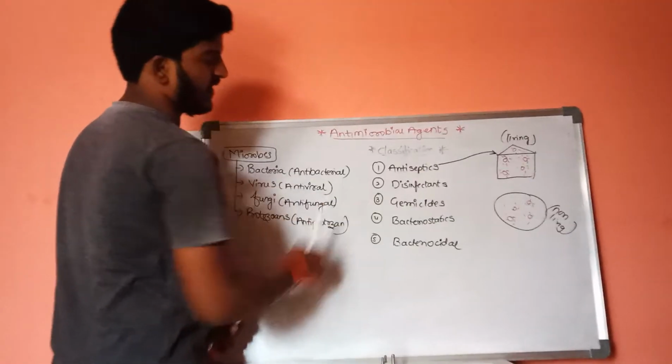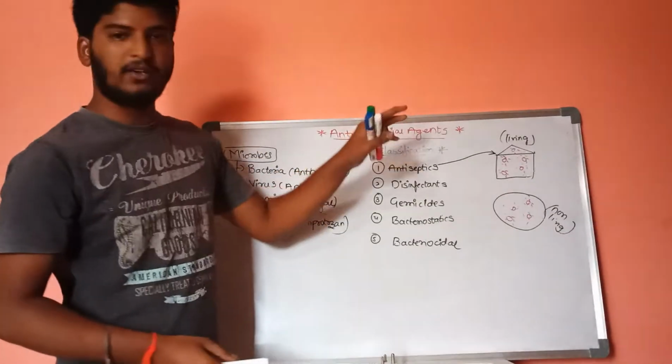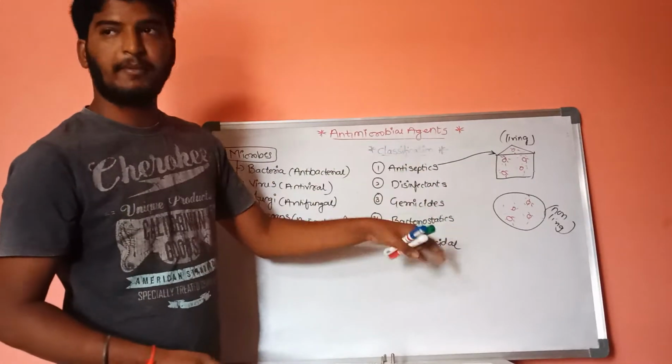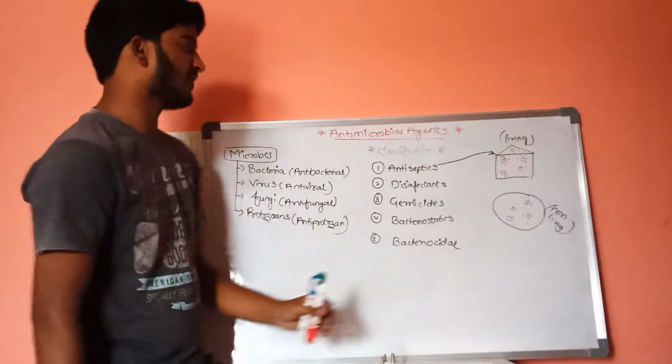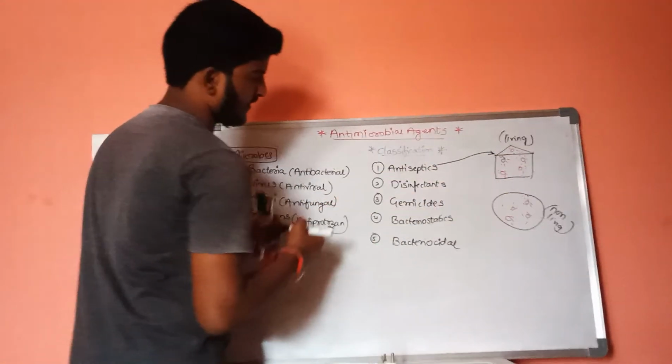These are antiseptics. Antiseptics are the group of antimicrobial agents which inhibit or kill the growth of microorganisms only on the surface of living organisms. This is about antiseptics.